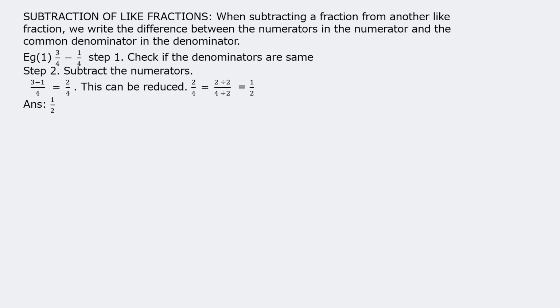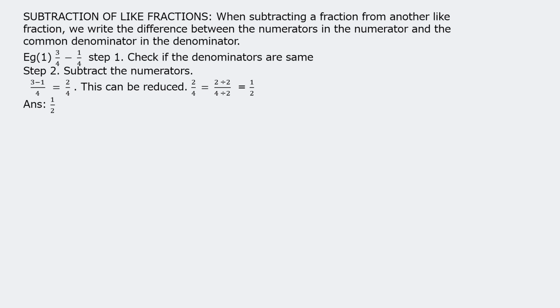So 7 minus 3 upon 10 is equal to 4 upon 10. 4 upon 10 could be reduced. It's an even number, divide by 2. We get the answer 2 upon 5.